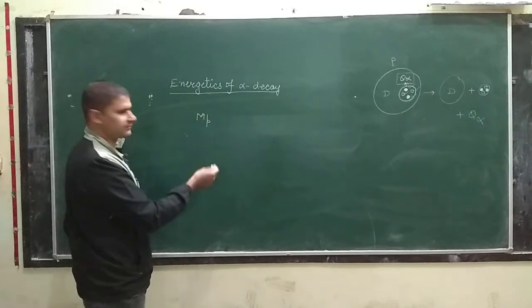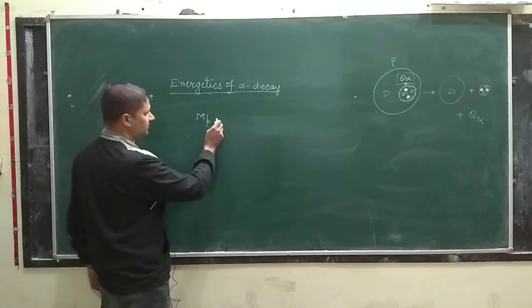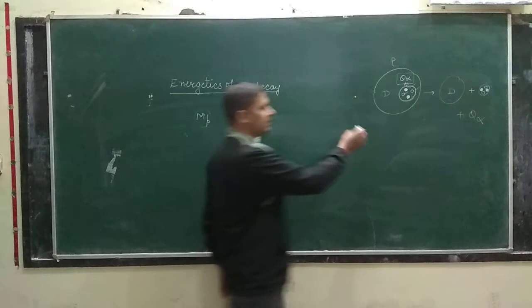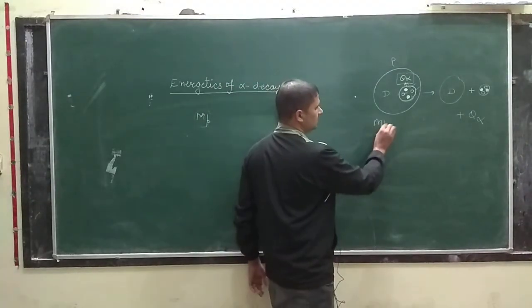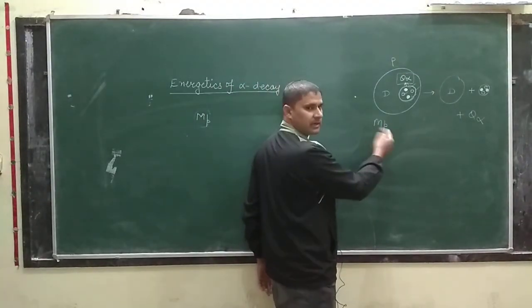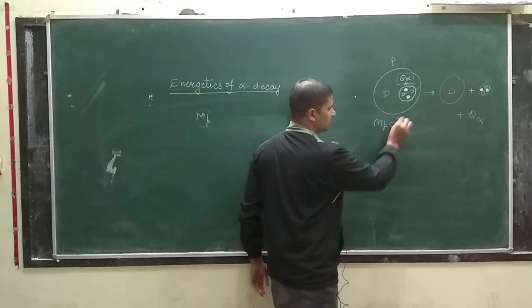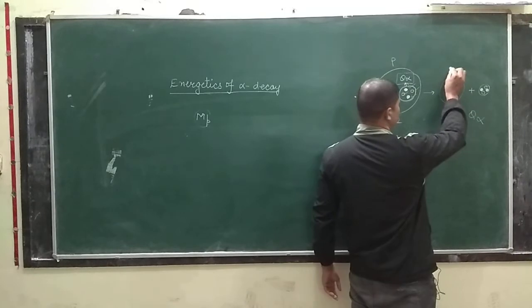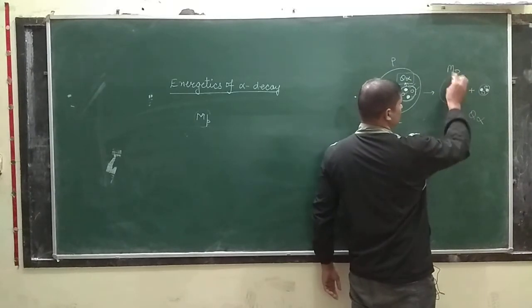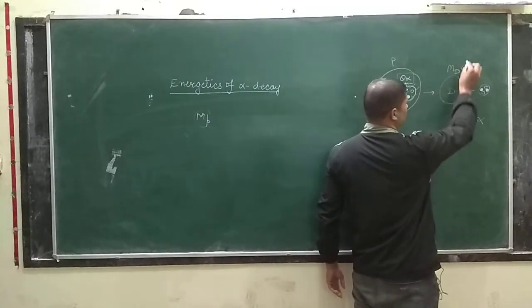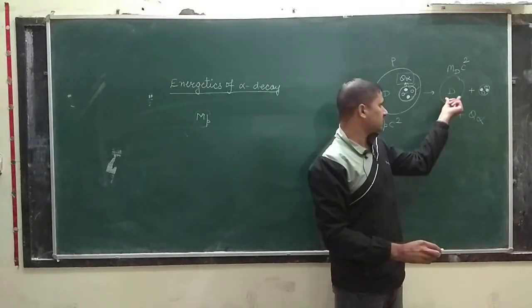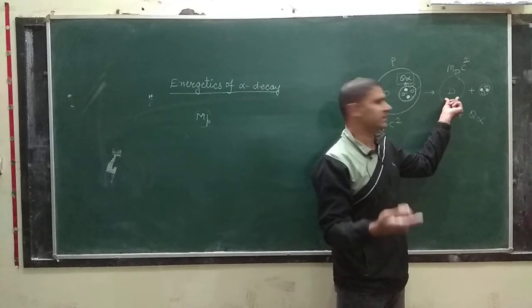If you find the mass defect, then it will be equal to the mass energy associated with the parent nuclei, that is MP, mass of the parent nuclei, into C square. Now come to here, the mass of the daughter nuclei, I am writing it MD, and if you multiply it by C square, then this is the mass energy associated with the daughter nuclei.